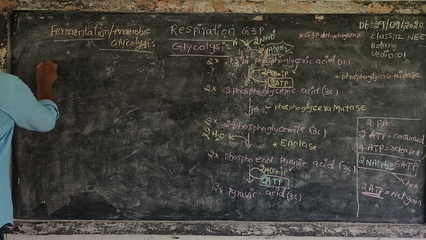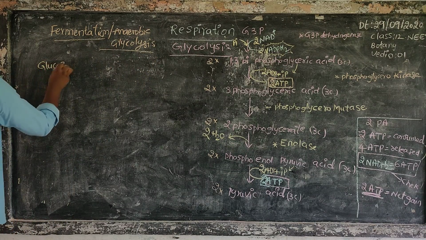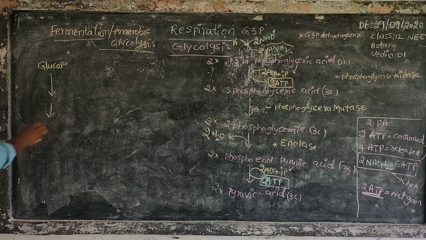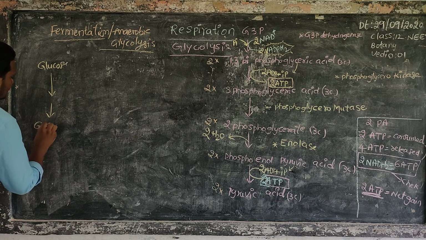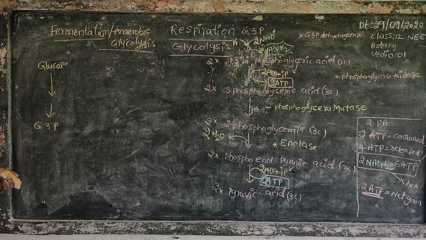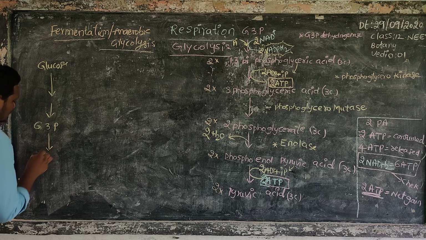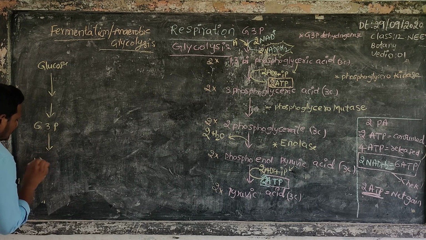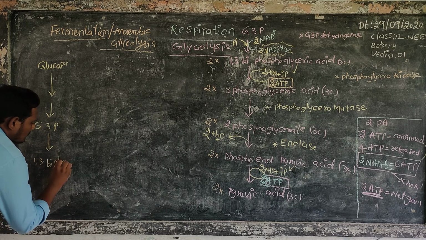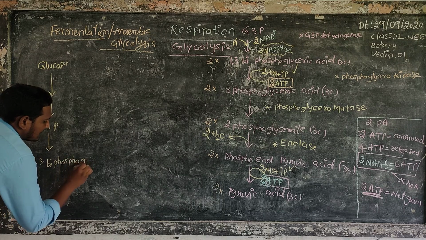In this process, glucose changes into another form. It means finally glyceraldehyde 3-phosphate is formed. Glyceraldehyde 3-phosphate changes into 1,3 biphosphoglycerate.